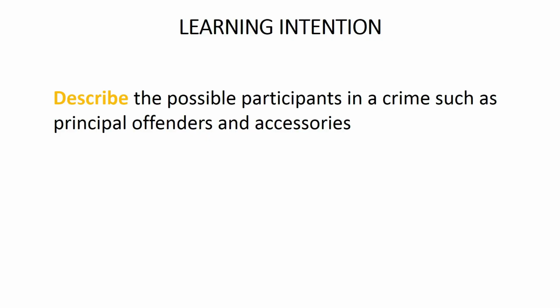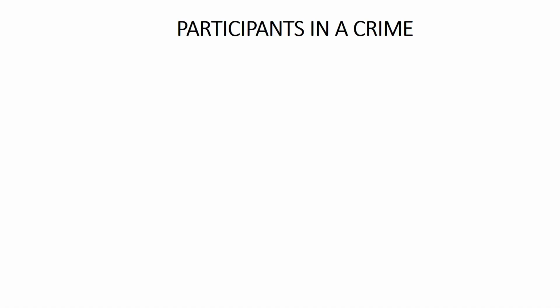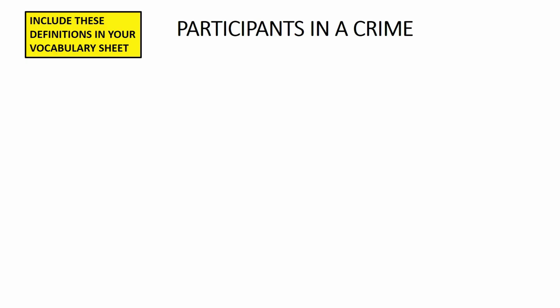This learning intention is that you should be able to describe the possible participants in a crime, such as principal offenders and accessories. There are, in fact, 3 possible types of participants in a crime. On this slide, I will explain each of these types of participants. Make sure that you include the definition of each of these types of participants in your vocabulary sheets.